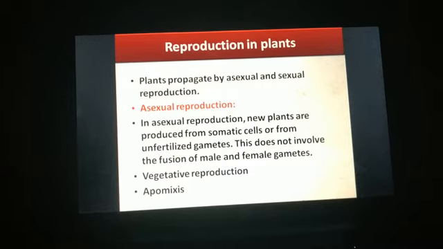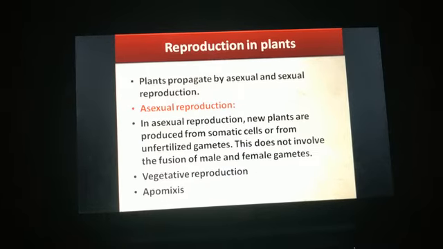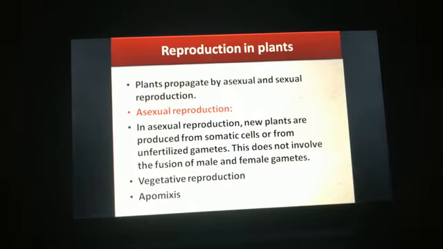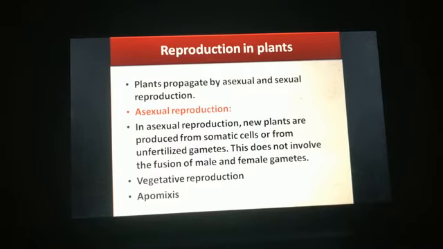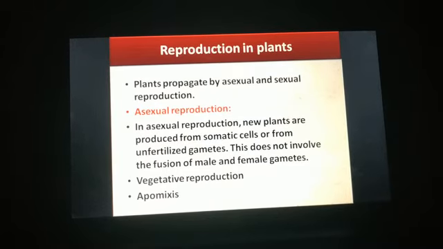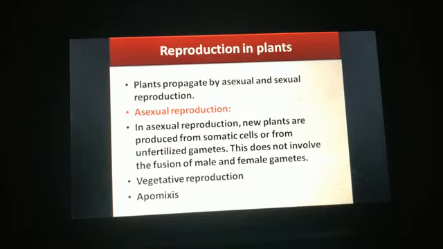In asexual reproduction, new plants are produced from somatic cells. So what are somatic cells? Do you remember? All those cells in the organism apart from reproductive cells, we call somatic cells. So in asexual reproduction, new plants are produced from somatic cells or from unfertilized gametes.